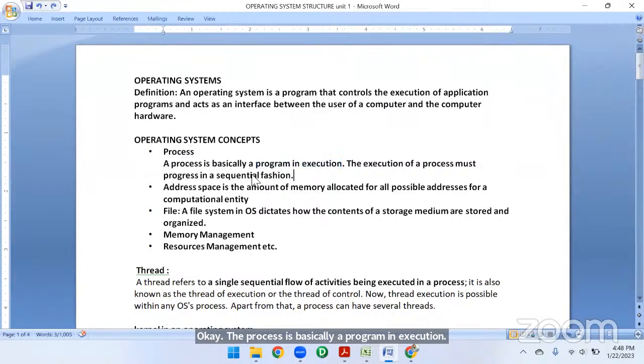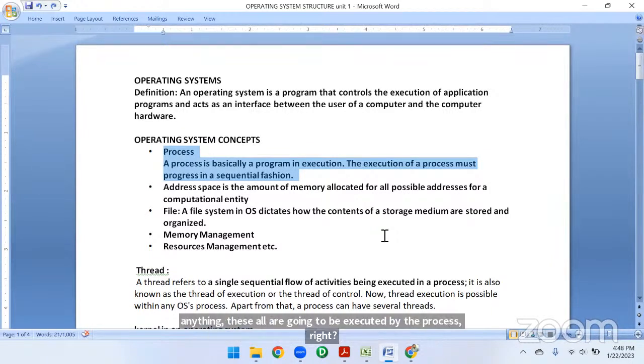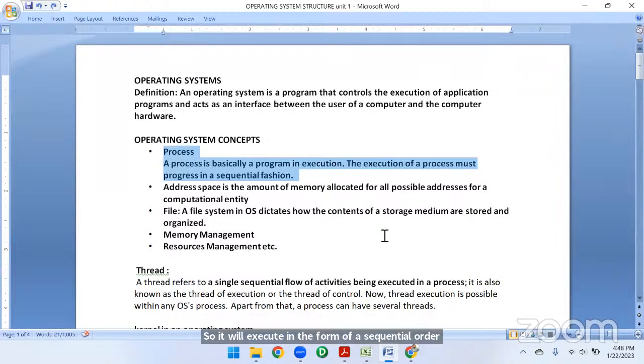Whatever we do on the computer, like playing a video or audio, is executed by the processor in sequential order, one by one. It provides a job sequence to each process. For example, when I play a video, the video is in the form of bits.